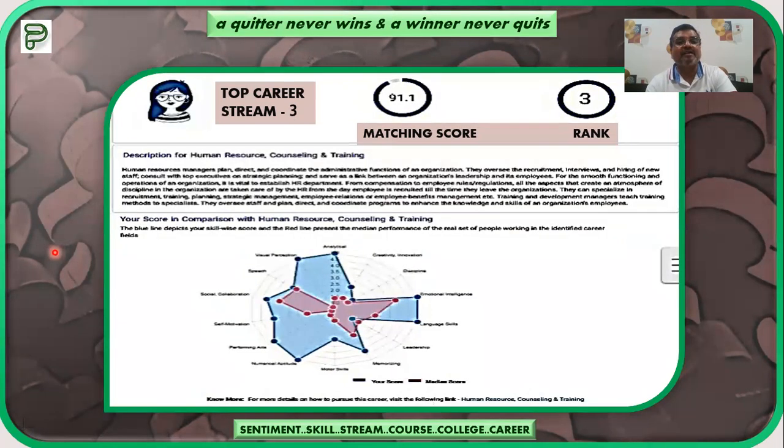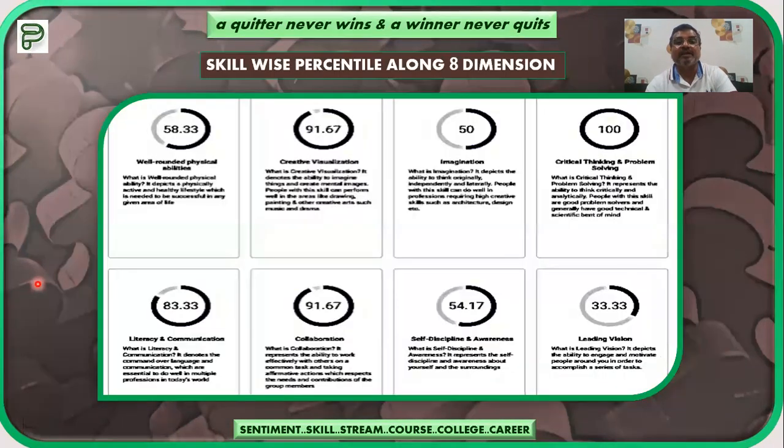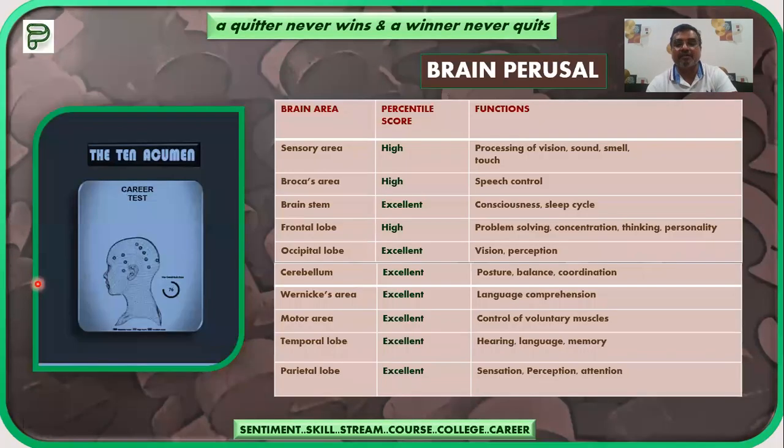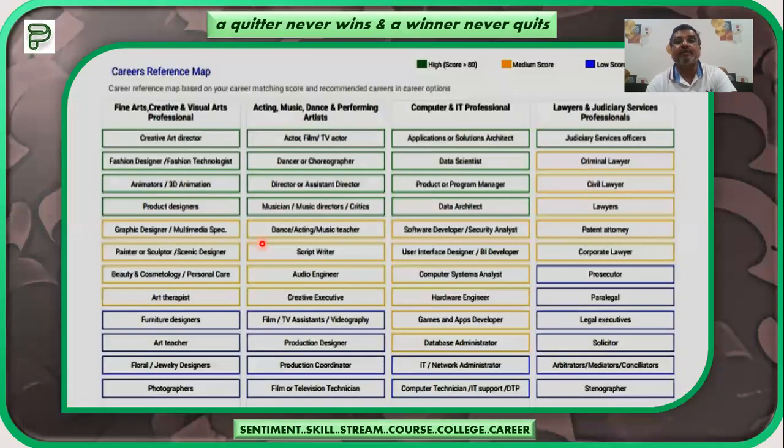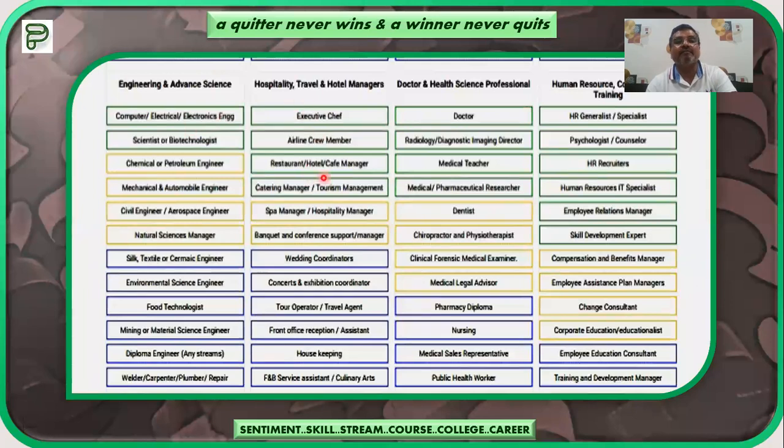Then, moving ahead, this is career number 3. Top career stream number 3 is human resource, counseling and training. As we were discussing regarding human resource on that slide earlier, where is the human resource, hospitality, I will show you again. Here you can see acting, music, creative, visual arts. Then moving ahead, we see here the hospitality with 4 boxes, the doctor again with 4 boxes, and human resources with the most, 1, 2, 3, 4, 5, and 6 boxes. So this is the highly recommended career stream for that particular child.